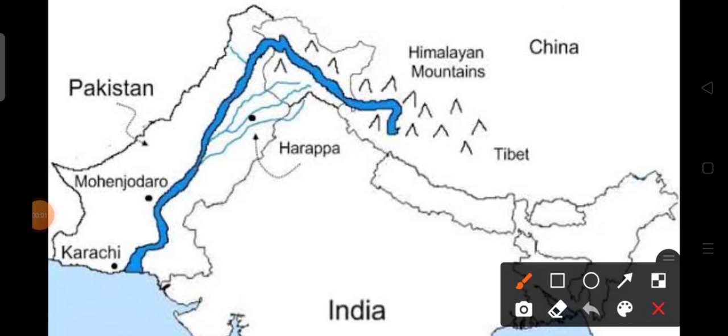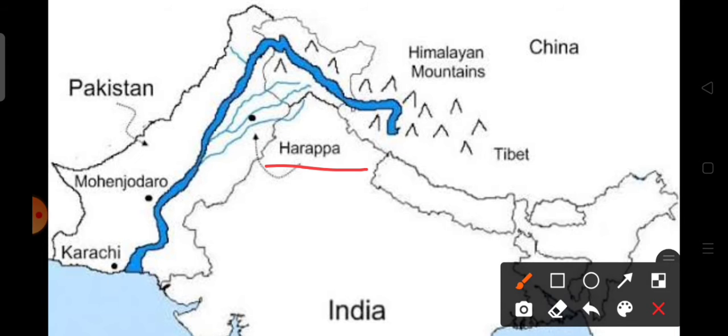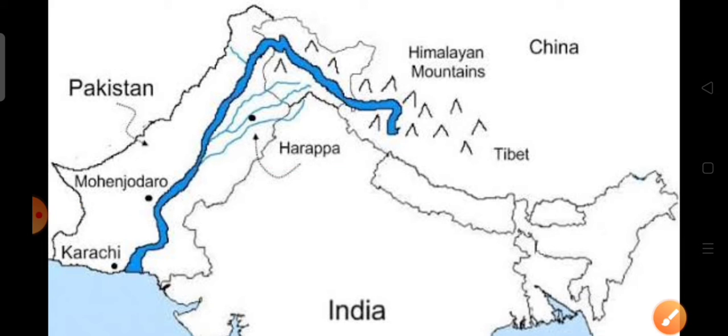Here we see the Tibetan plateau and here is the Karakoram range. Mount Kailas is the source of the Indus river, and it flows through the mountain ranges of Ladakh and Zanskar, near Kashmir, and flows to the Arabian Sea. And here are Harappa and Mohenjo-daro, and we know that Harappa and Mohenjo-daro are situated in the Indus Valley.